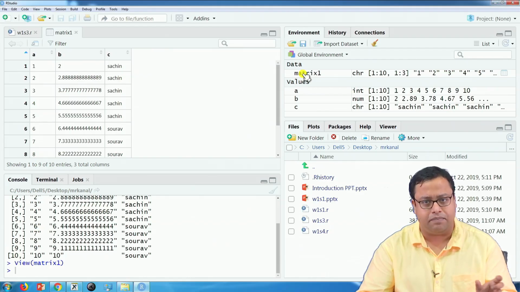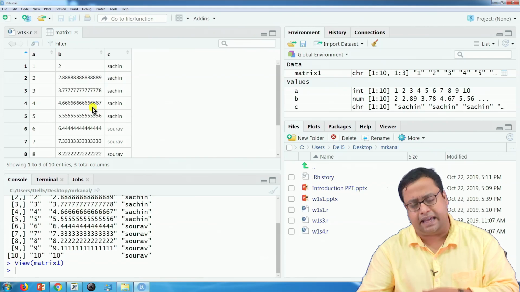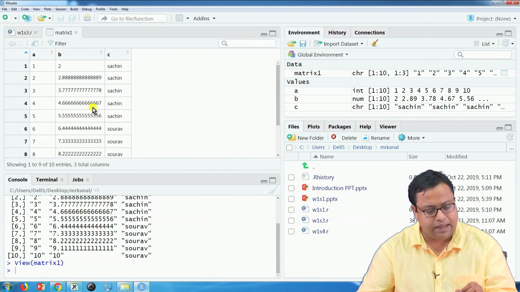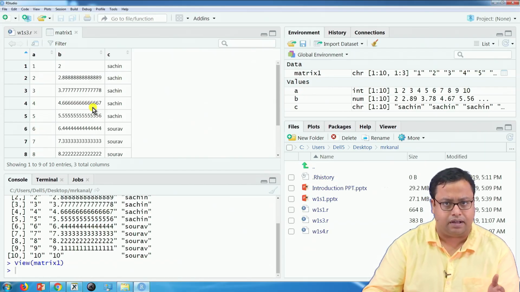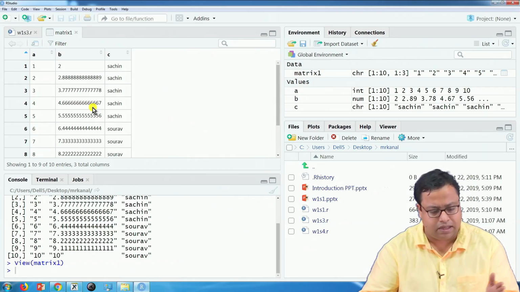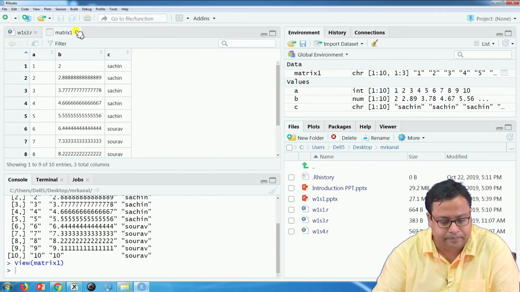I can also click here or I can write capital VIEW, view within brackets matrix, and that will give me a spreadsheet-like view of the matrix. Here you will see that all the values are left oriented, all the values are aligned towards the left of the cell. So, all the values are characters.